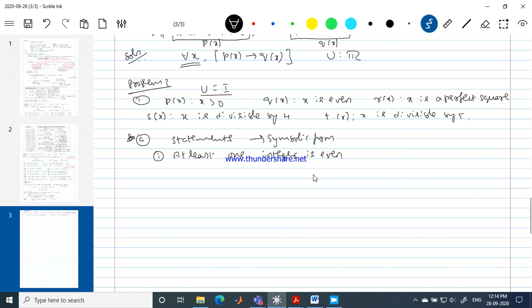I want you to put it in quantified open statement form. At least one integer is even. What is P of x?